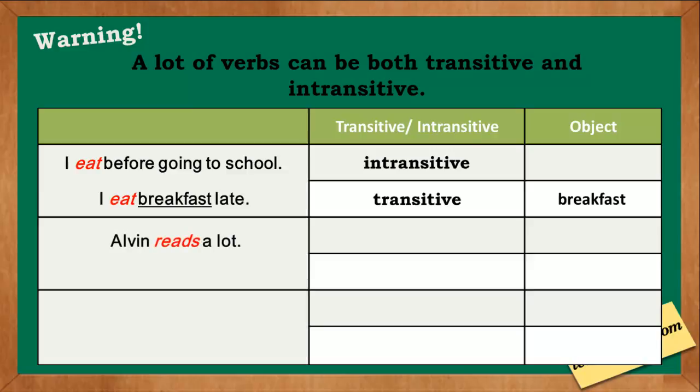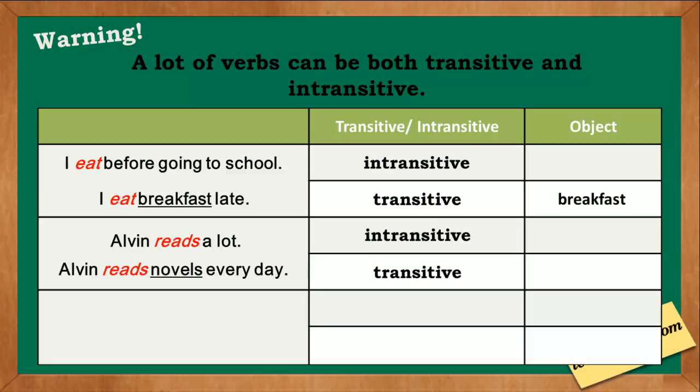Alvin reads a lot. Reads here is an intransitive verb. It doesn't have an object. Alvin reads novels every day. Reads here is transitive. It has an object, which is novels.